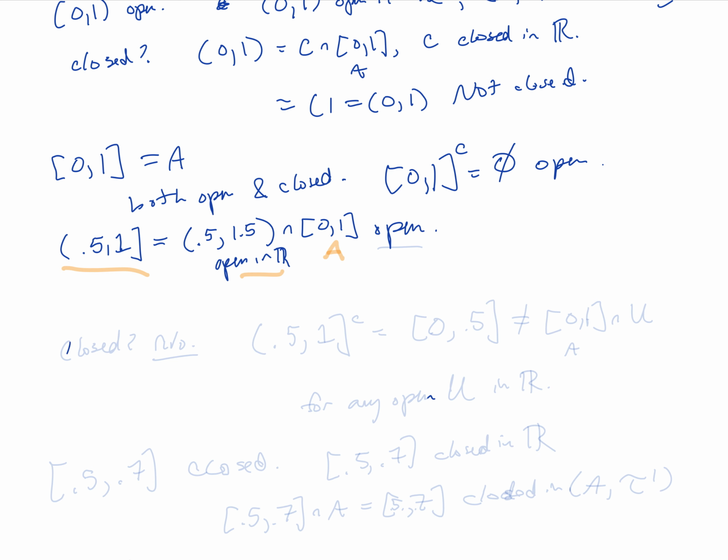Is it closed? No, this is not going to be closed. We could look at its complement. So its complement inside of A is [0, 0.5], and this is not going to be equal to A, which is [0, 1], intersected with U for any open set U in the real numbers with the usual topology. So this is open, but it is not closed in this subspace.